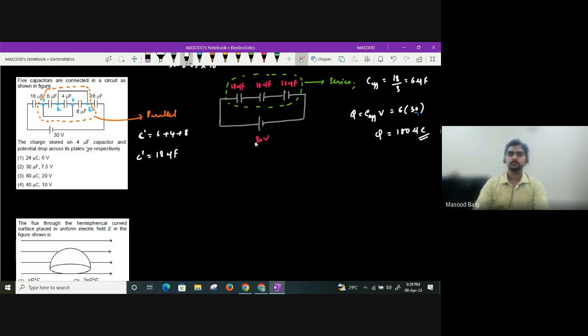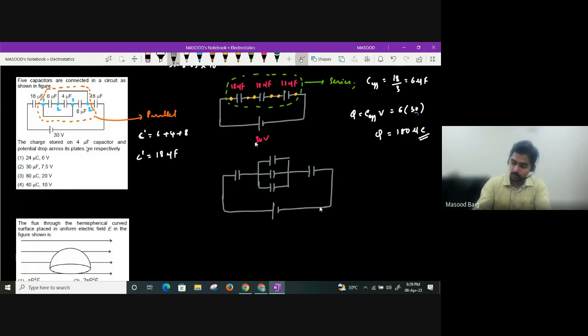Is this clear? Now please tell me, all these are 18 microfarad only, no? Yes, because they are identical capacitors again. Now please try to understand, 30 volts will get distributed equally. Across this you are going to have 10 volts. Across this you are going to have 10 volts. Across this also you are going to have 10 volts. Now, if you look at this situation, this is 18 microfarad, guys. How did I get this 18 microfarad? Is it a combination of 6 microfarad, 4 microfarad, as well as 8 microfarad in parallel or not? Yes or no?